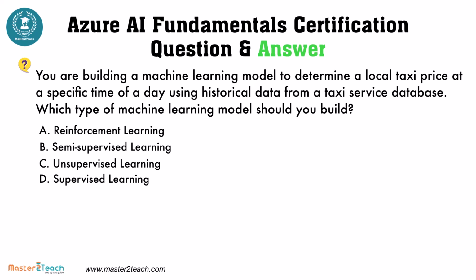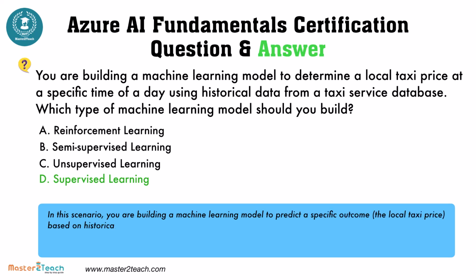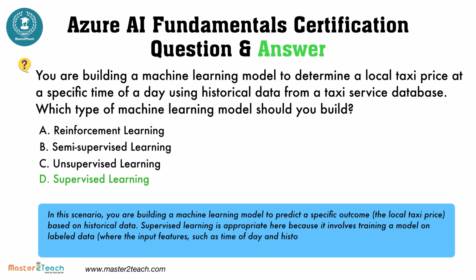The correct answer is supervised learning. In this scenario, you are building a machine learning model to predict a specific outcome, the local taxi price, based on historical data. Supervised learning is appropriate here because it involves training a model on labeled data, where the input features, such as time of day and historical prices, are used to predict the output, which is the taxi price.